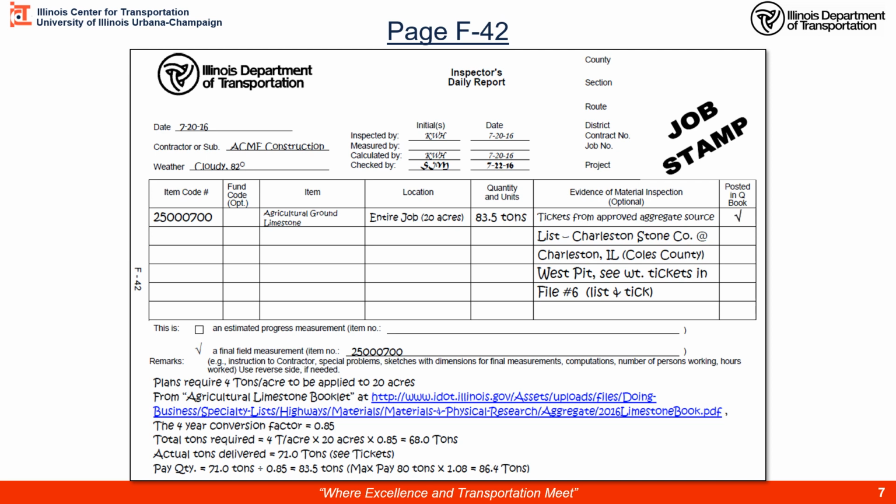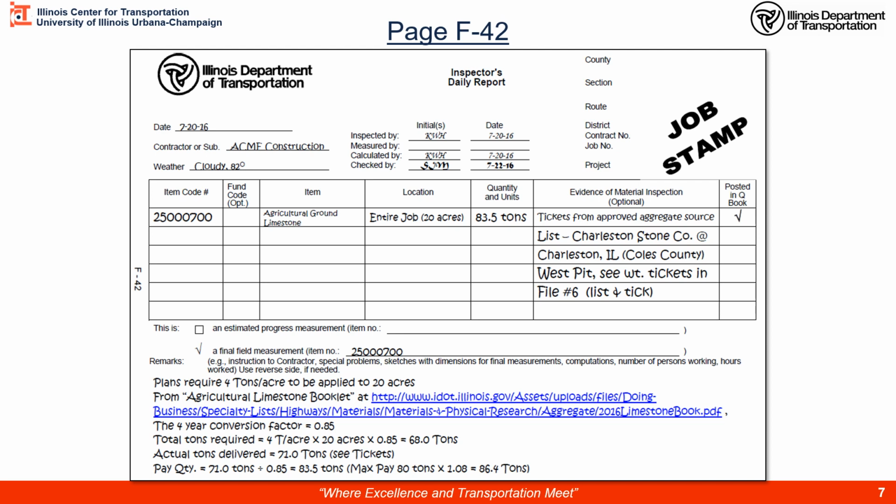Total tons that were required were 4 tons per acre times 20 acres times 0.85. That's my source correction factor. I'm going to need less of this potent material than actual plan quantity, right? Because I would need 4 times 20, which would be 80 tons, but because it's more potent, times 0.85, I only need to spread 68 tons to achieve the desired effect.